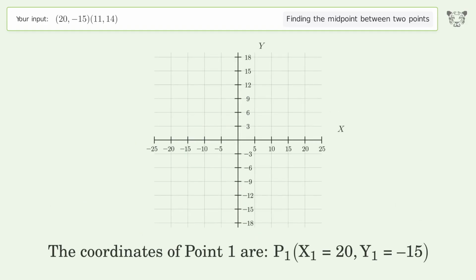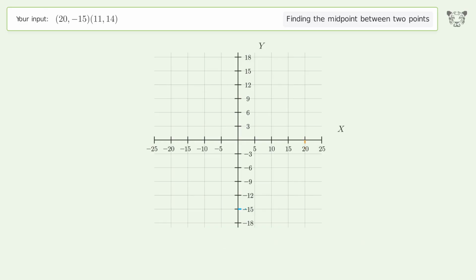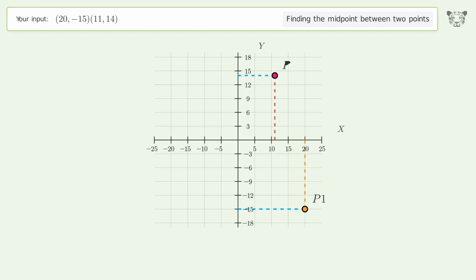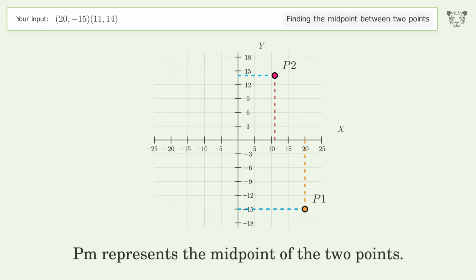The coordinates of point 1 are x1 equals 20, y1 equals negative 15. The coordinates of point 2 are x2 equals 11, y2 equals 14. PM represents the midpoint of the 2 points.